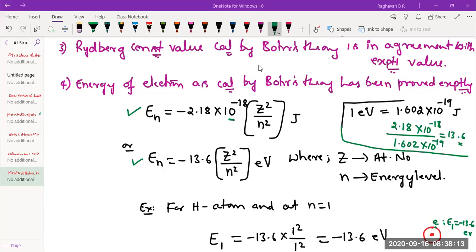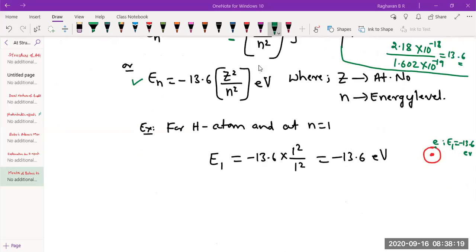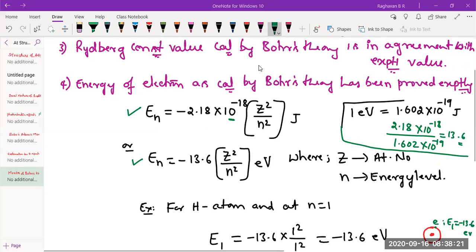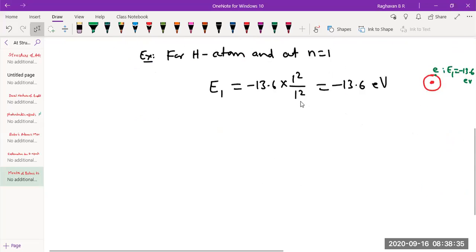See, this energy of electron as calculated by Bohr's theory has been proved experimentally correct. Now we'll take up next merit. Based on Bohr's theory, not only energy of electron in first orbit, you can also calculate radius of electron. Okay, radius of electron can be calculated. So fifth point.